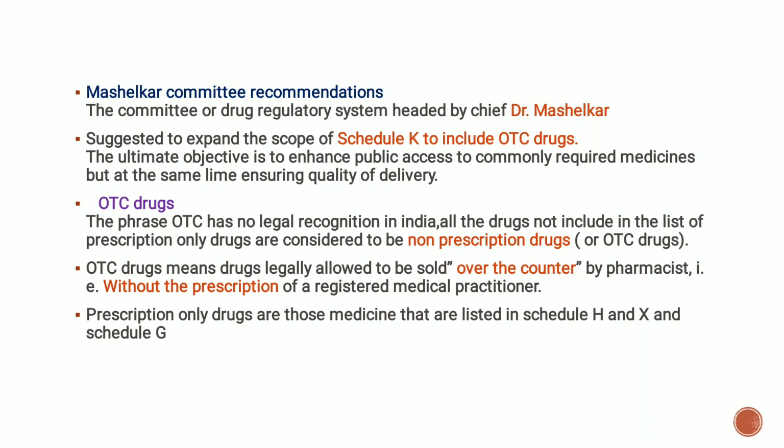An OTC drug means a drug that is legally allowed to be sold over the counter by the pharmacist, that is, without the prescription of a registered medical practitioner. Prescription-only drugs are those medicines listed in Schedules H, X and G. All these are recommendations of the Mashelkar Committee.